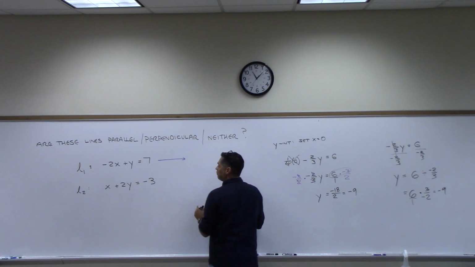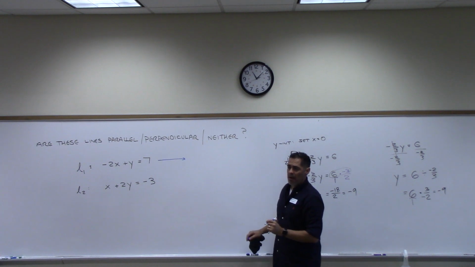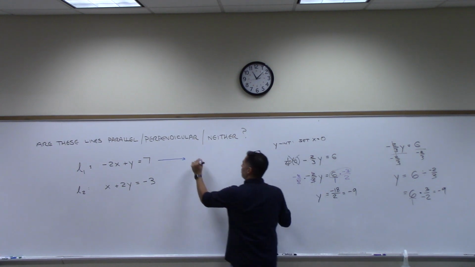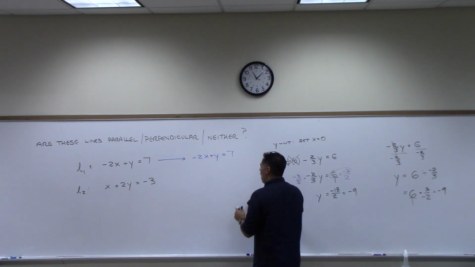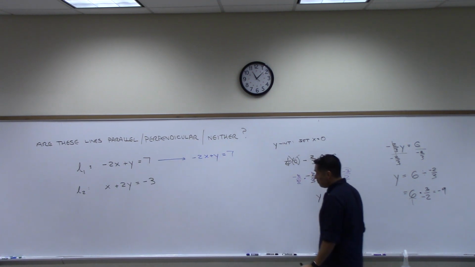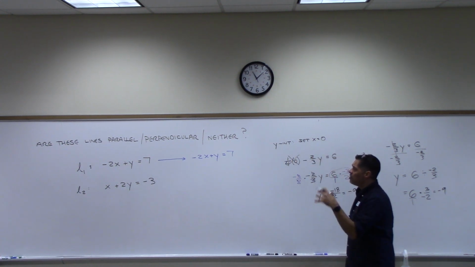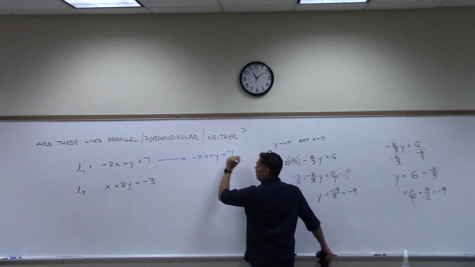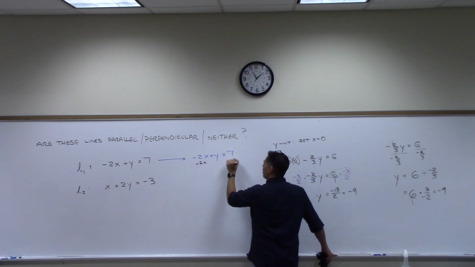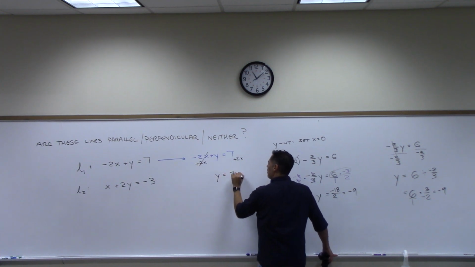So how do you figure out what the slope of a line is? How do you find the slope? Solve it for y. Solve the equation for y. Okay, get that equation. Solve for y. How can I get y by itself right now? I'm not trying to find the y-intercept. I'm just trying to solve the equation for y. Get y by itself. Move 2x to the other side. So how can I move minus 2x over? Add 2x on this side, add 2x on this side. They go away here, I get y equals, and then over here I have 7 plus 2x, right?